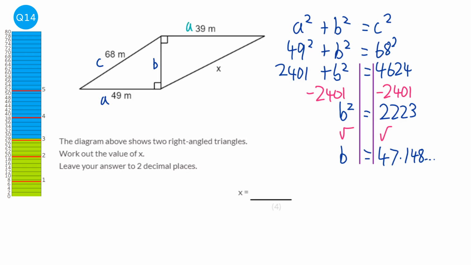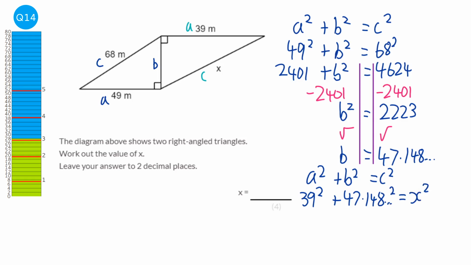Okay, we're now looking at the second diagram, and this time we've got our a, we've got our b, and we're going to call x the c. So it'd be a squared plus b squared equals c squared, but this time a is 39. B we are given as 47.148, we've just worked that out, and we're looking for c. In fact, we can call it x now. Okay, so we need to square that.